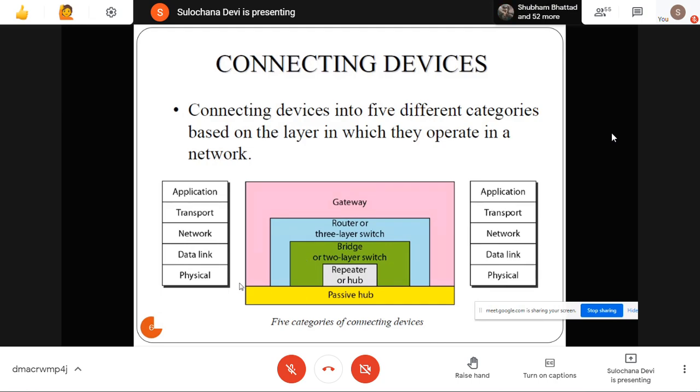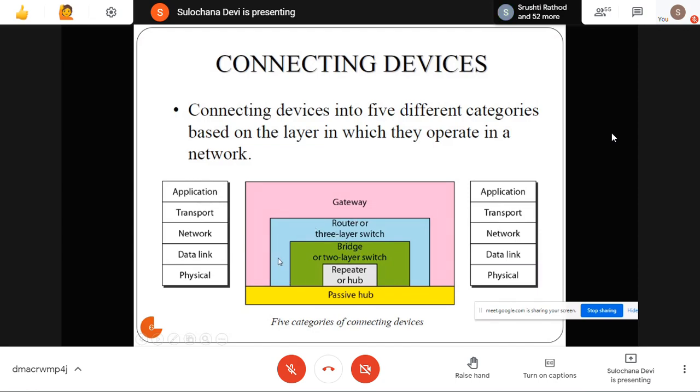So these are the different devices. First, the layer one device is the hub or repeater. They work on the physical layer. Passive hub and active hub, these are the two types. Then the bridge or two-layer switch. Bridge and two-layer switch work on the physical and data link layer. Then router or three-layer switch.